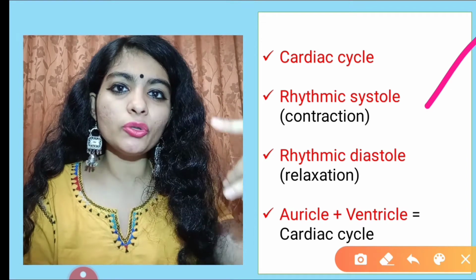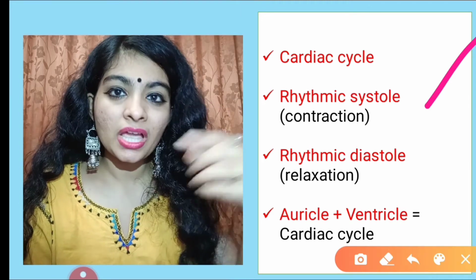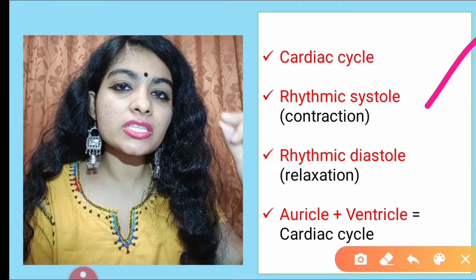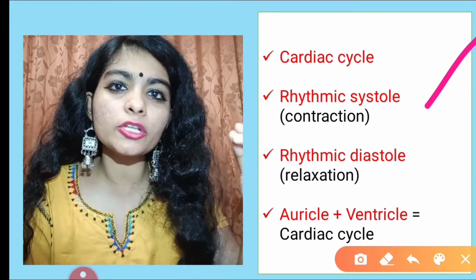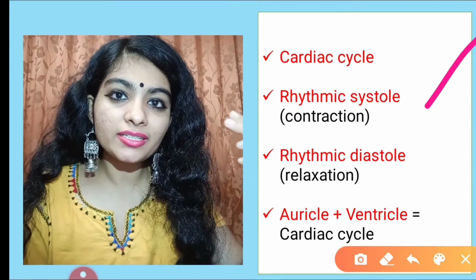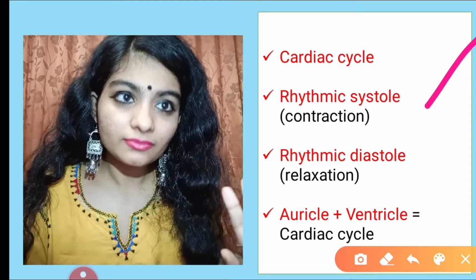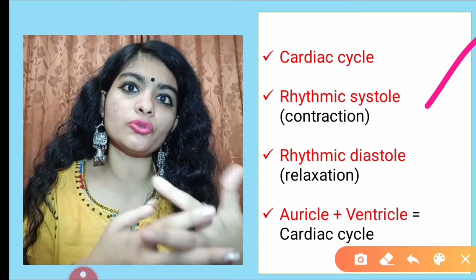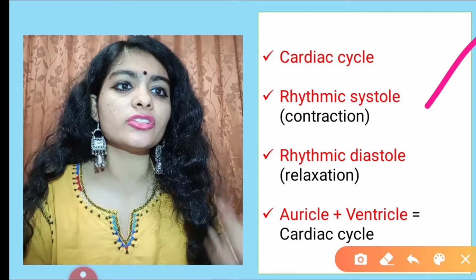Rhythmic means the heart pumps the blood, or the heartbeat, at a specific rhythm or rate, a particular speed, because of which you have that lub dub. It contracts, rhythmic systole. It dilates, it relaxes, that is rhythmic diastole.